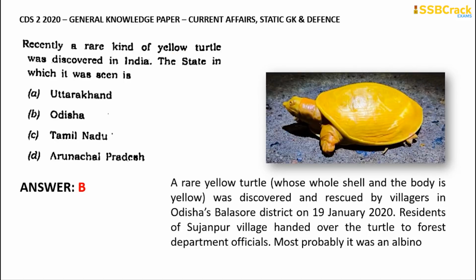This was a very rare yellow turtle. Its whole shell and body is completely yellow, and it was discovered and rescued by villagers in Odisha's Balasore district on 19th of January 2020 as per the news reports. Residents of Sujanpur village handed over the turtle to the forest department officials. Most probably it was an albino. What is the meaning of albino? It means they lack the characteristics of the basic generic turtles. It is a kind of genetic abnormality that is observed in various animals. So this is considered to be a very special creature, and it was found in the state of Odisha.